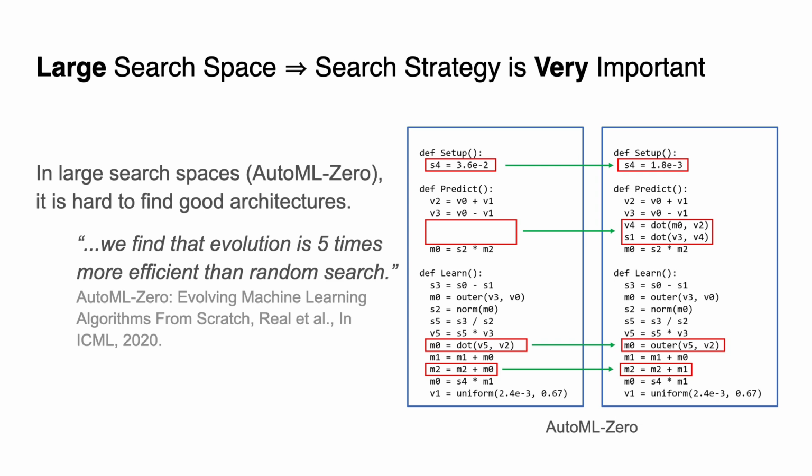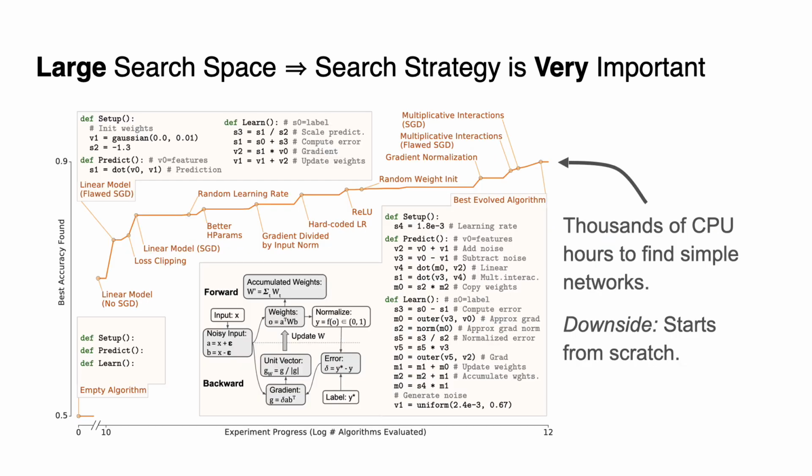is built from individual lines of code. The high complexity and expressivity of the space is highlighted by the fact that it took thousands of hours of compute to find even a simple network. One downside here is that the search starts completely from scratch.